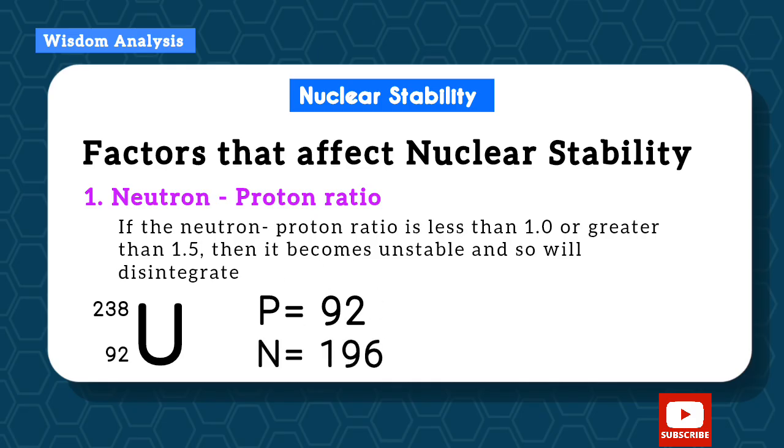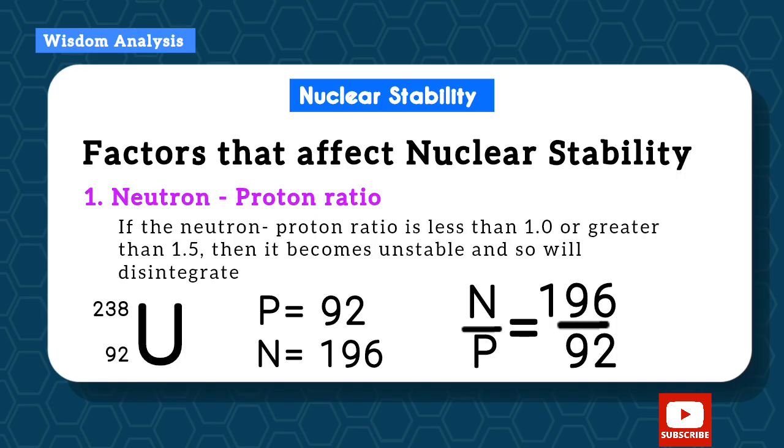Let's test this ratio by dividing the number of neutrons by the protons. So the neutron is 196 and we have 92. This is 2.13, which is far greater than the 1.5 margin. This is why uranium is naturally unstable and will disintegrate.